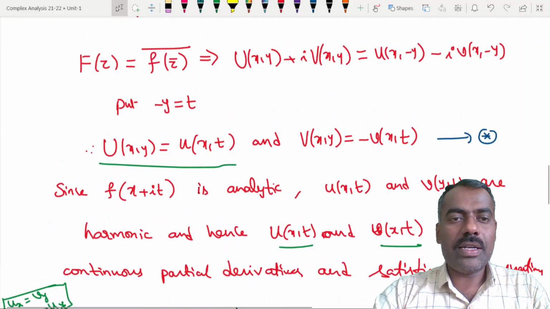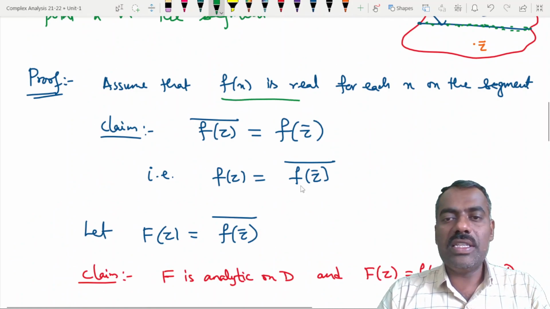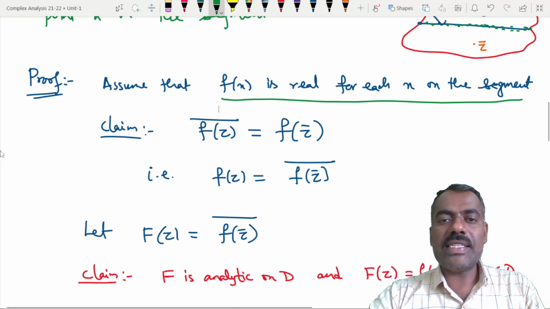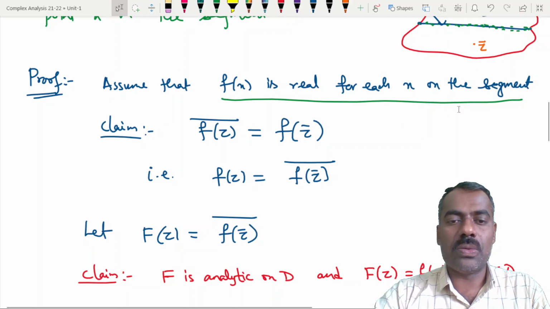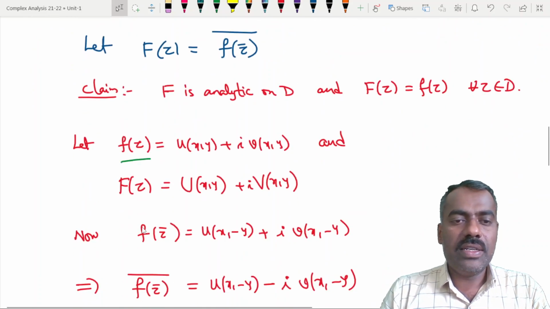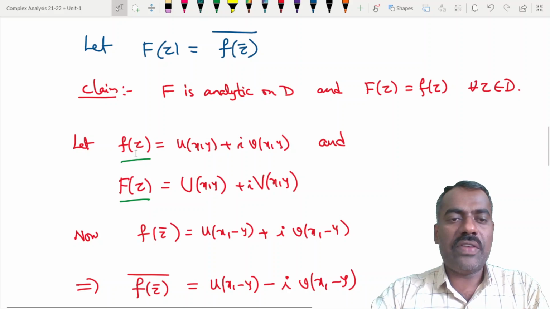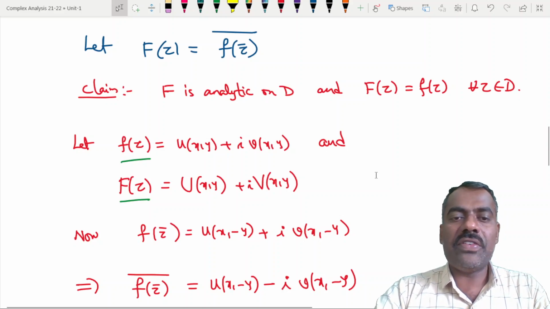Now if you remember, we have not used this assumption so far. Whatever we started with, we have not used this anywhere. What does it say? It says that f of x is real for each x on the segment. Right? Yes or no? This f of x is real, it is already known to us. So in this notation, if we put y equal to 0, small f of z, when z is equal to x plus 0 times i, the right hand side is real.